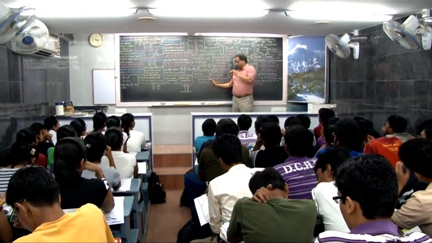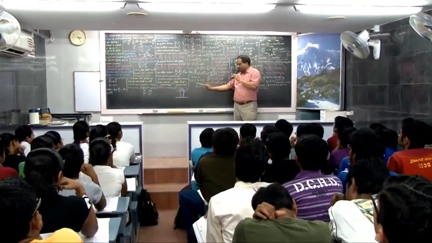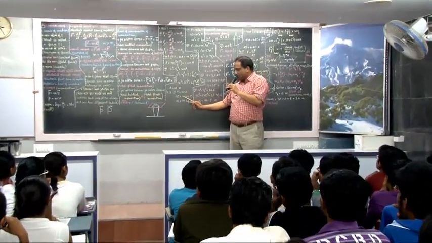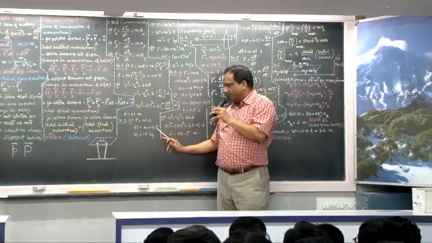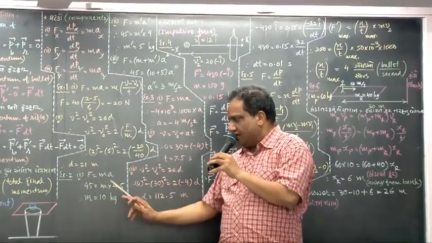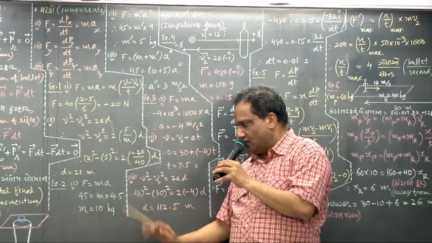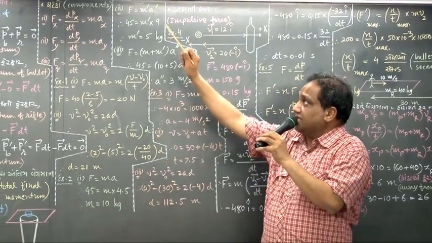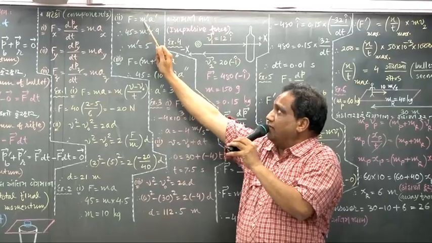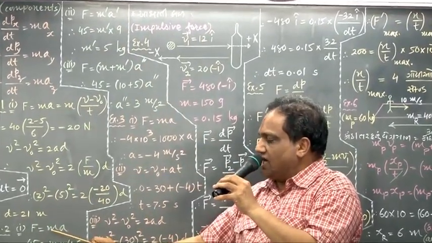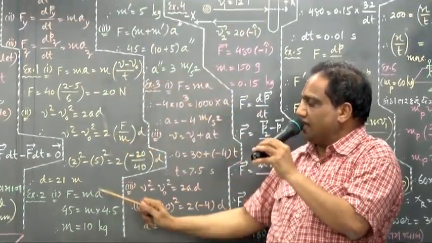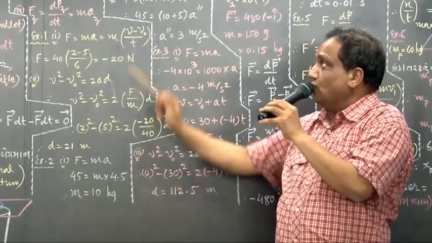F equals ma. Force exerted is 45 Newton. Mass value I require. Acceleration they have given is 4.5 meter per second square. Find out m. 45 upon 4.5, it will be 10 kilogram. Now in the second case I am writing F equals m dash a dash, because mass is changed from m to m dash and acceleration is changed from a to a dash.